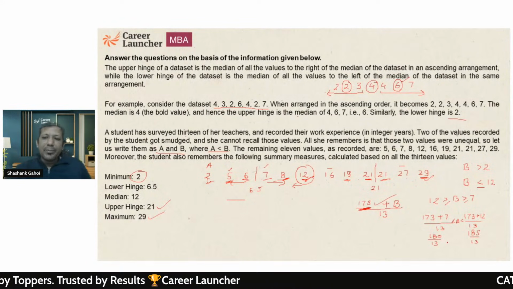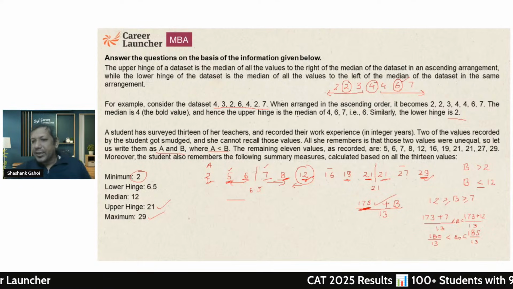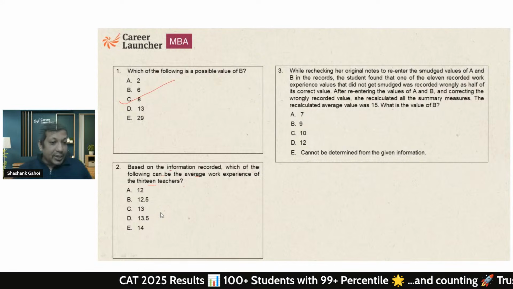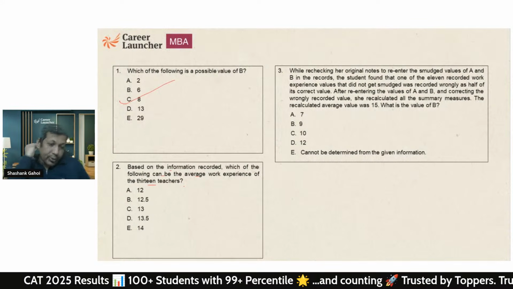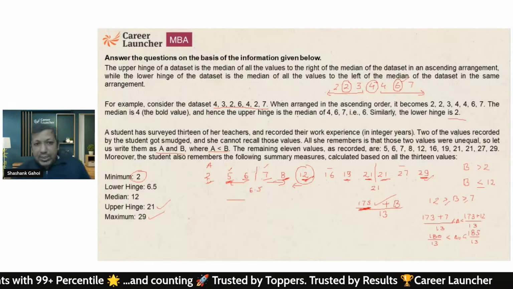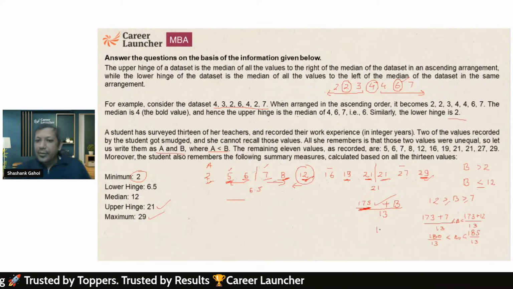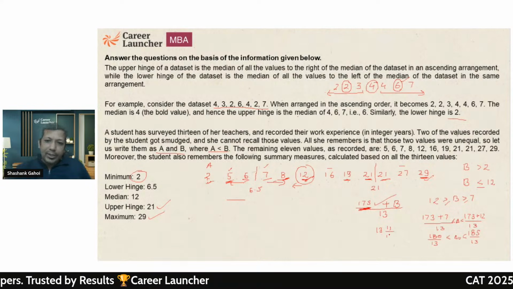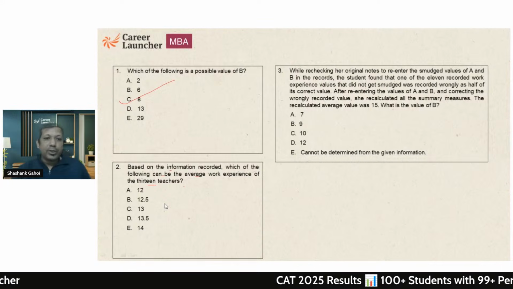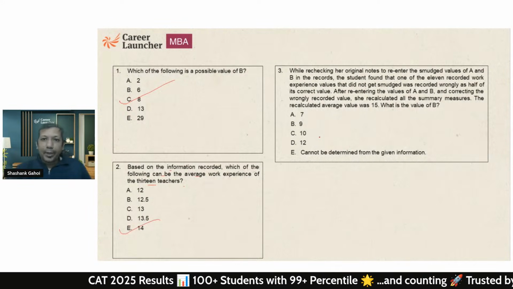So basically my number is going to be 13 point something to 14 point something. That's the average. So is there any option that is greater than 13 point something and less than 14 point something, 13.5 and 14? Now, is this number greater than 13.5? Yes, this is 181 by 13, so that is definitely greater than 13.5. So the answer to this question is going to be 14. That is option B.